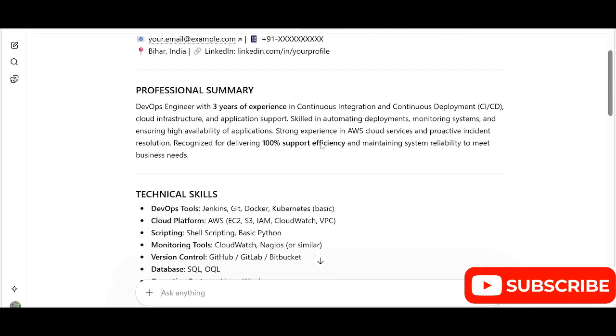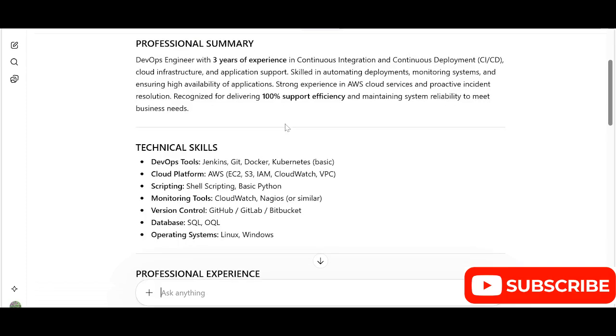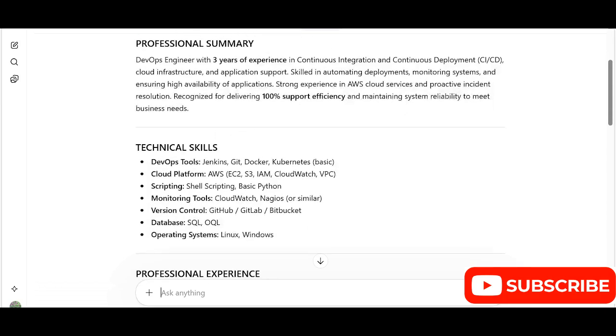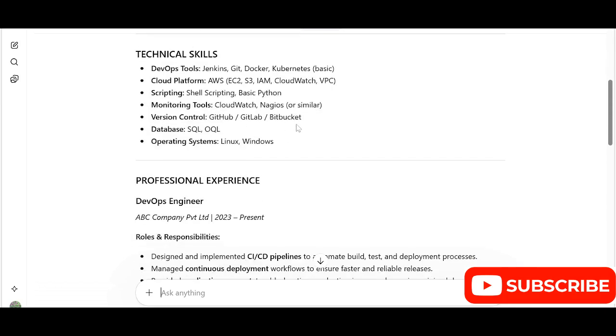And this is the summary you can see: DevOps engineer with 3 years of experience in continuous integration and deployment, cloud infrastructure. Then technical skills. See in this way how clearly ChatGPT has formatted everything.